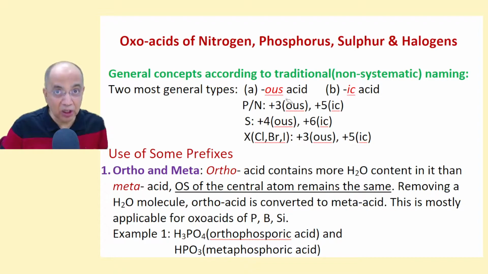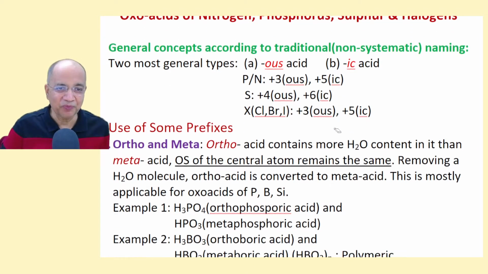OUS is the lower oxidation state, and for phosphorus and nitrogen it is +3, and the ic acid is +5. Similarly, for sulfur and other group 16 members, +4 is OUS, +6 is ic. Similarly, for halogens, +3 was taken as OUS and +5 as ic. These were the assumptions.